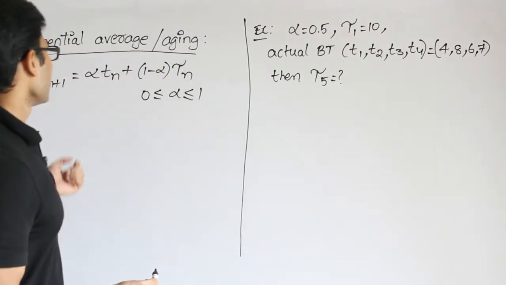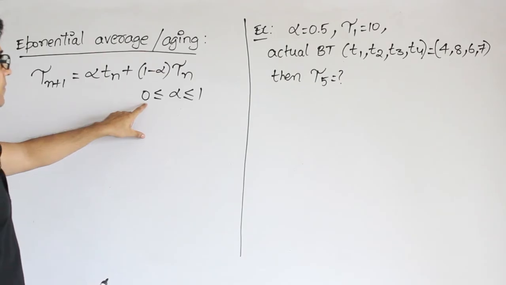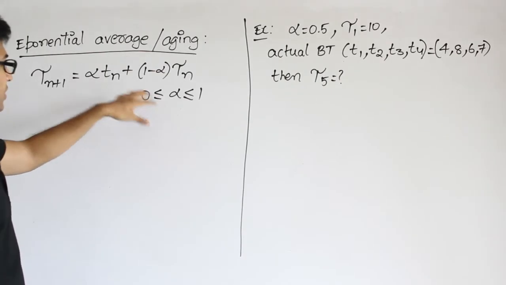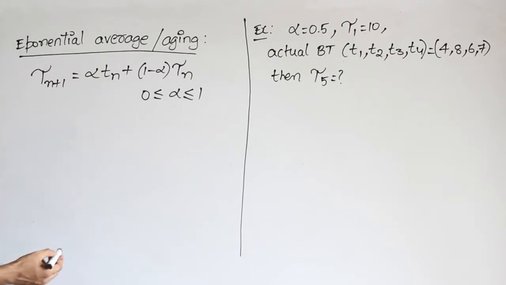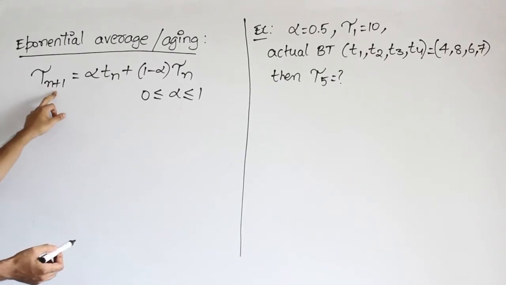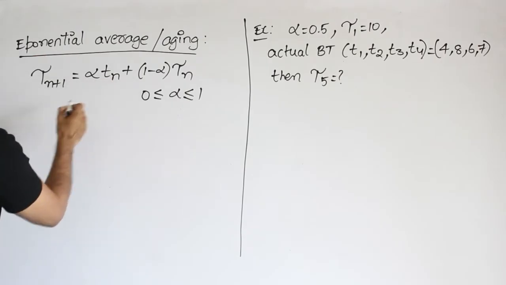So here alpha is called the smoothing factor. It need not be some particular number. I mean, it need not be 0 or 1. It can be anything. So how does this formula behave, I'll just tell you. Now if you want to find the prediction for tau n plus 1, then I want to take these two, right?